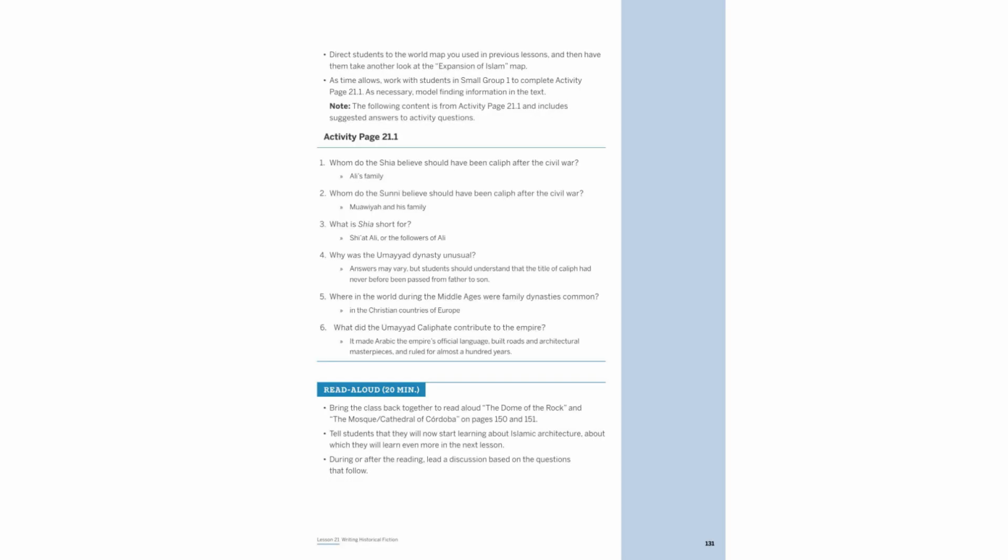The Shia believe Ali's family should have led after the civil war, while the Sunni support Muawiyah's lineage. The Umayyad dynasty was unique, passing the caliph title from father to son, unlike previous practices. This dynasty made Arabic the official language, constructed roads and architectural marvels, and ruled for nearly a century.